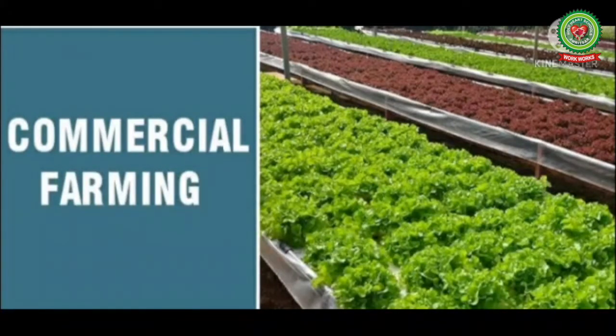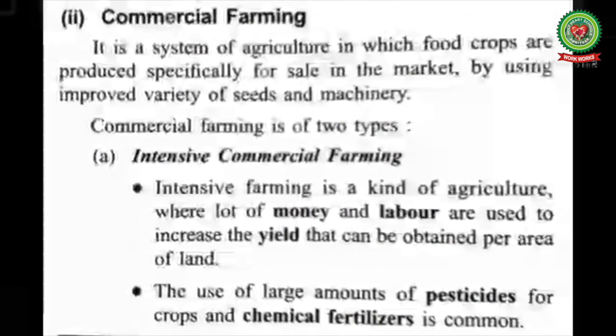Commercial farming is not successful in those states where the land holdings are small, fragmented, and scattered. The land holdings are medium or large size. The cash crops are grown for sale in the market. Machines and skilled labor are used for increasing yield per hectare. Modern scientific methods are used to increase production. Due to land reforms, commercial farming has become popular in Punjab, Haryana, Gujarat, Maharashtra, Uttar Pradesh, West Bengal, Assam, and some other parts of India.